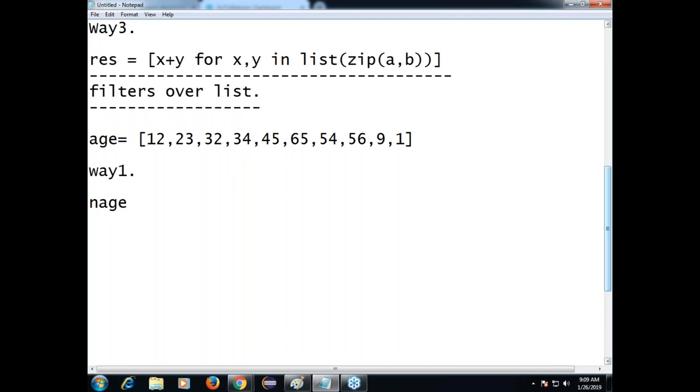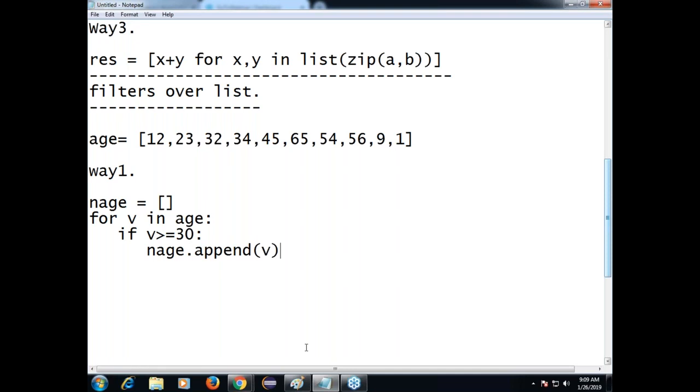Let's say n age is an empty list. For v in age, the loop will be running. If v greater than or equal to 30, that is my condition. If this condition is true, then only you are appending: n age dot append of v.